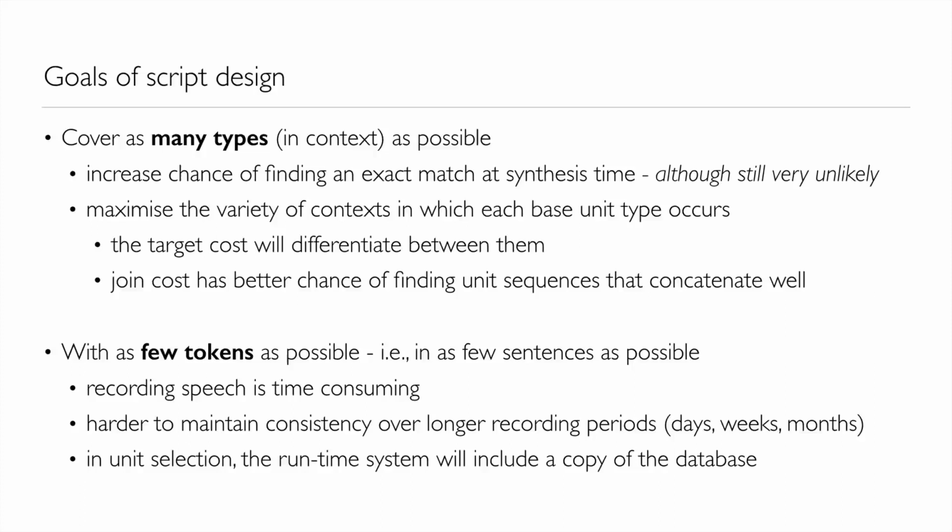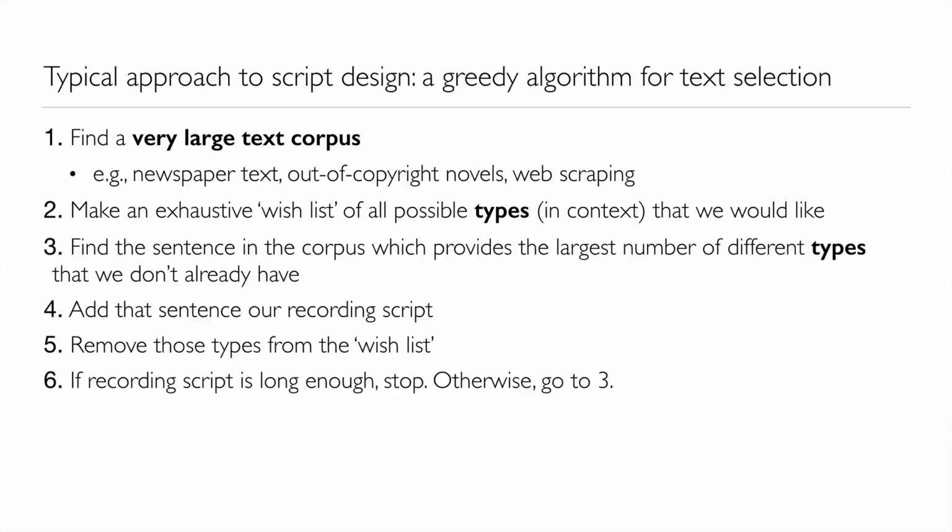So you're going to explore some of those things for yourself in the exercise, so we won't cover them too much more here. What we will do is look at a typical simple approach to script design. It's going to be an algorithm, in other words it's automatic, and it's going to start from a very large text corpus and make a script from that. In other words, we're going to choose sentences one at a time from a very large corpus, accumulate them in our script, and we'll stop at some point, perhaps when the script's long enough or when we think coverage is good enough.